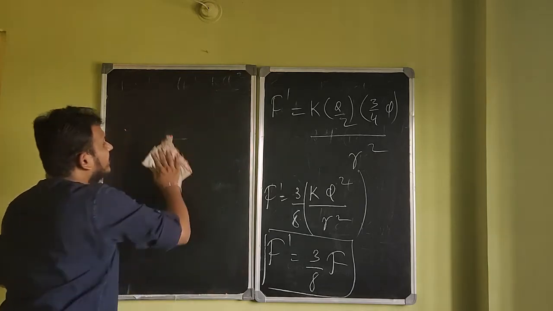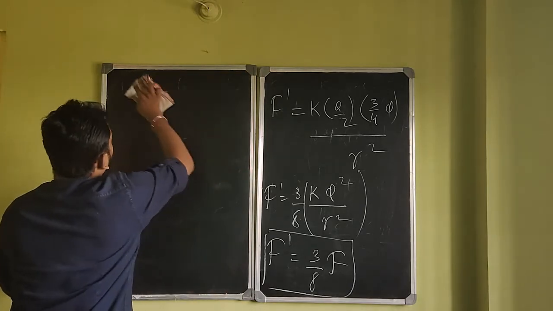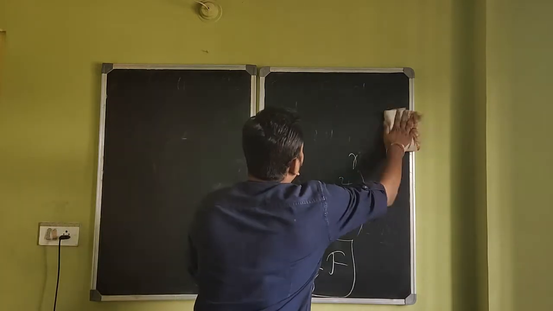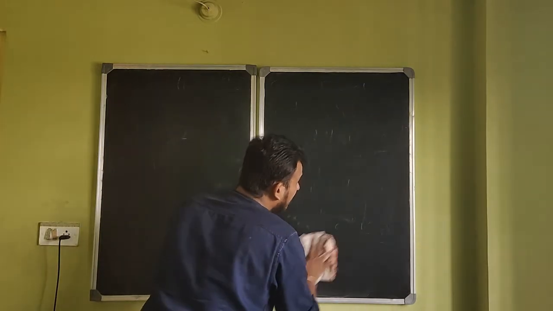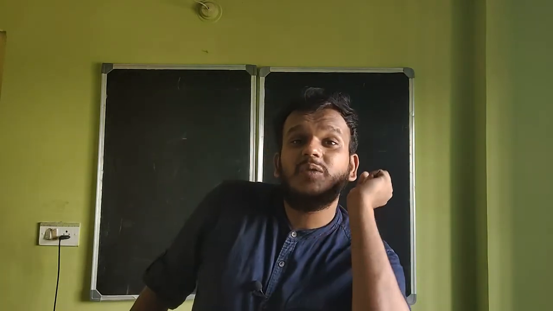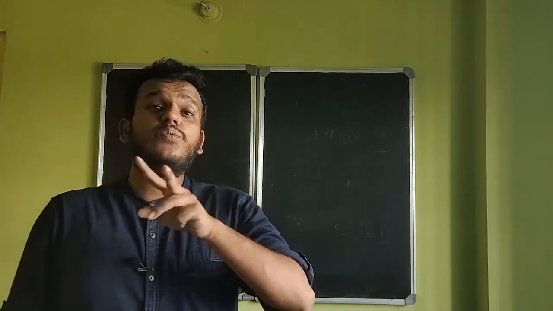So new force is 3 by 8 times the old force. Force definitely decreased, right? And one important concept we learn from this, guys: if you have two identical sized objects, when you bring them in contact, the charge on each of them will be equal. And how much will it be? It will be the average of these two.